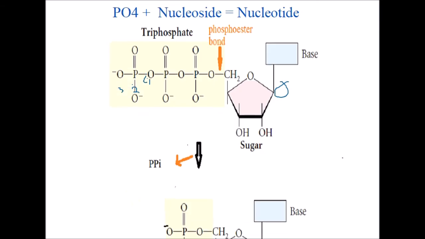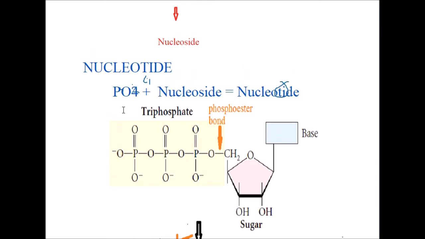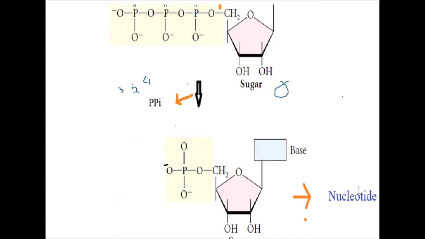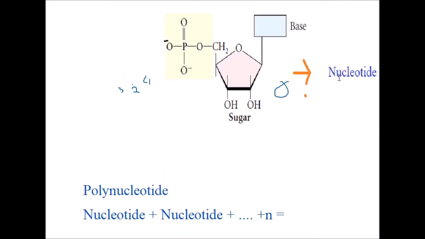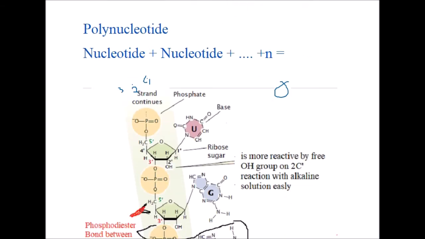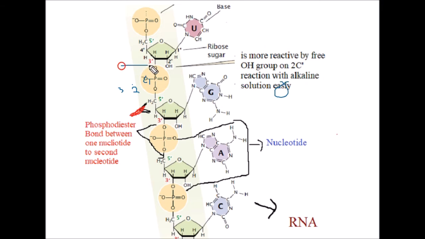Then the nucleoside molecule reacts with ATP. The alpha phosphate group from ATP reacts with the C5 carbon of ribose. This bond is known as a phosphoester bond. The molecule made is a nucleotide. Then one nucleotide molecule is linked with another nucleotide molecule by a phosphodiester bond. This is a phosphoester bond, and this is a phosphoester bond.